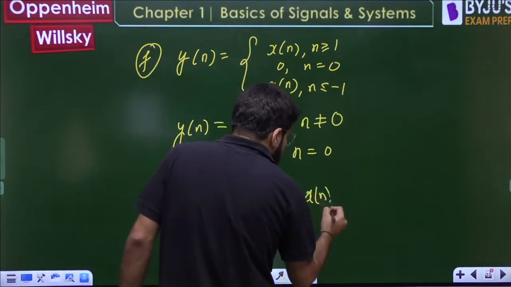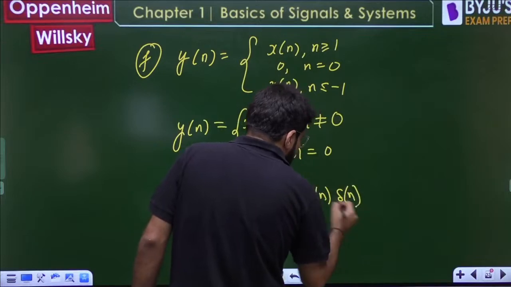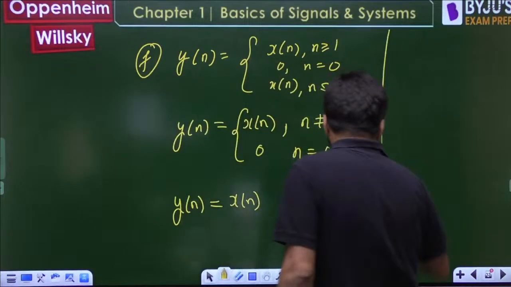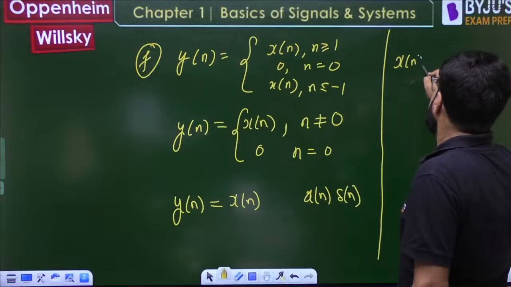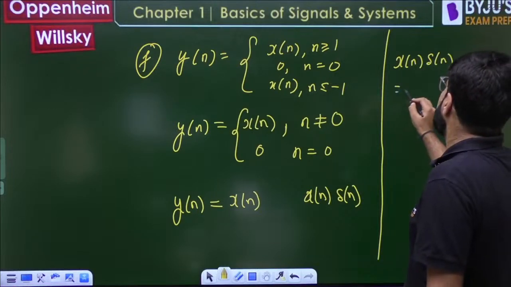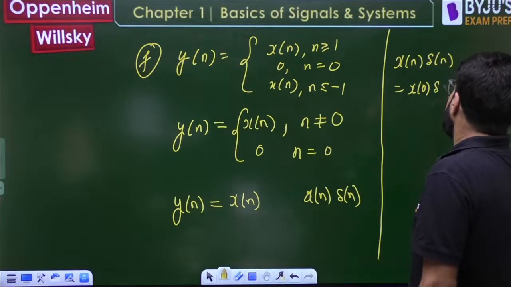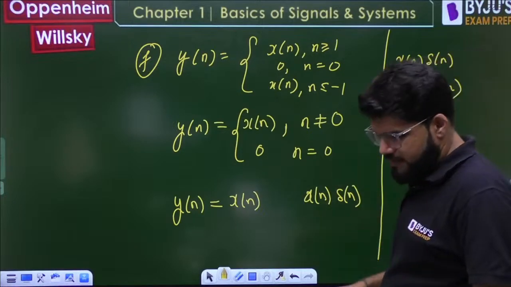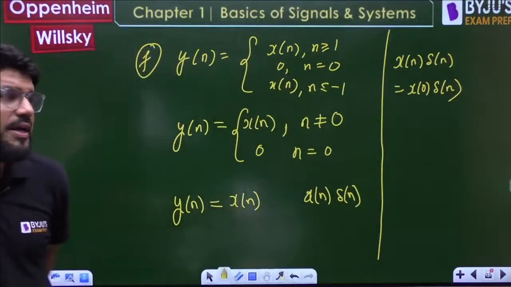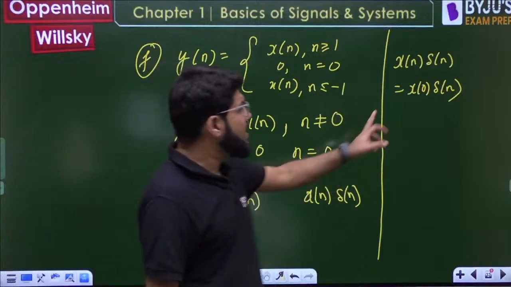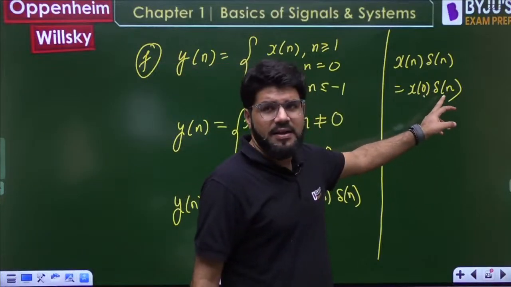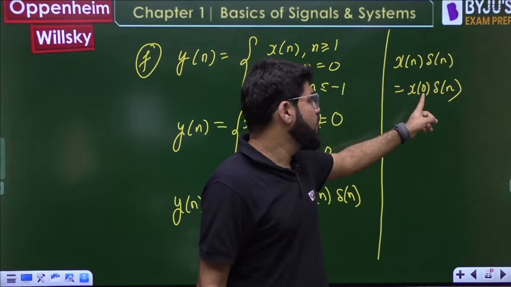So suppose xn into delta n. Now what is xn into delta n? Pay attention. By the impulse property, it is x0 delta n. Delta n is only at the origin, with the amplitude x0.